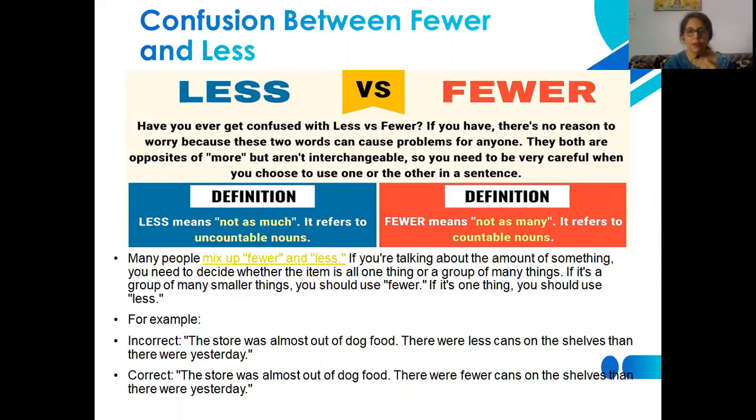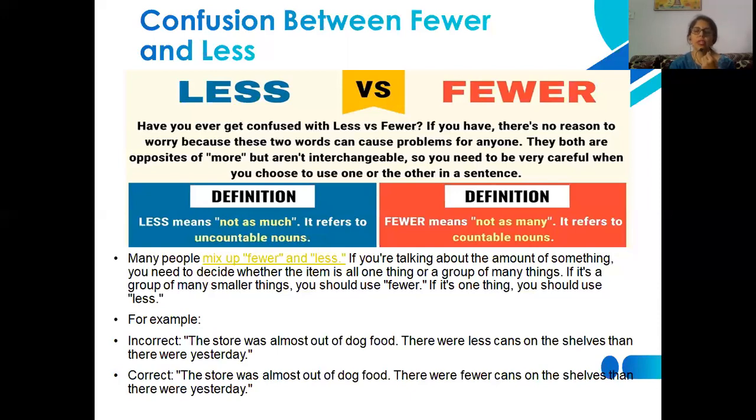If we are aware of these confusions created by the lack of knowledge about these words and their usage and definitions, then we can avoid these errors. One example will clear everything: The store was almost out of dog food. There were less cans on the shelves than there were yesterday.